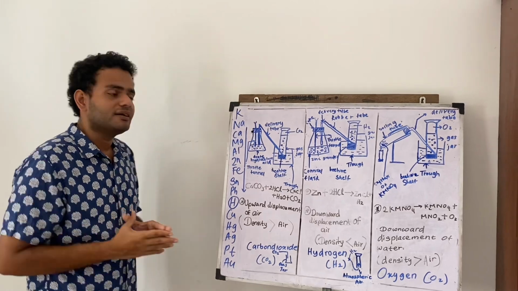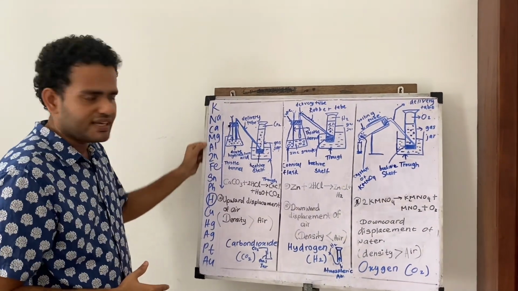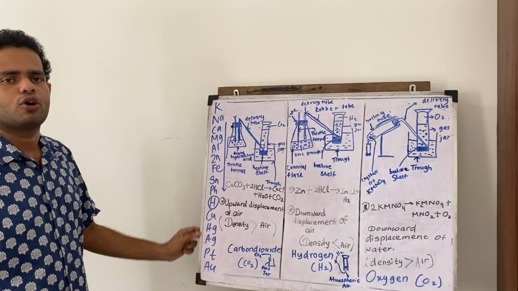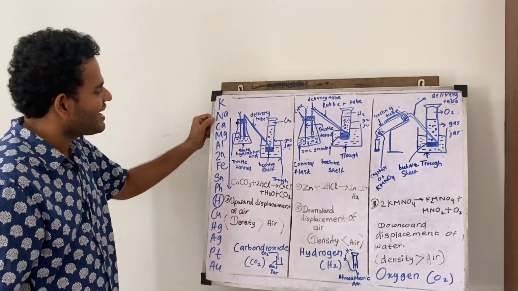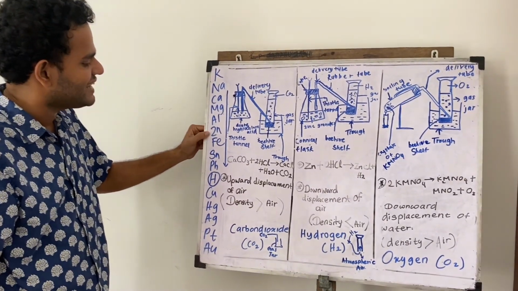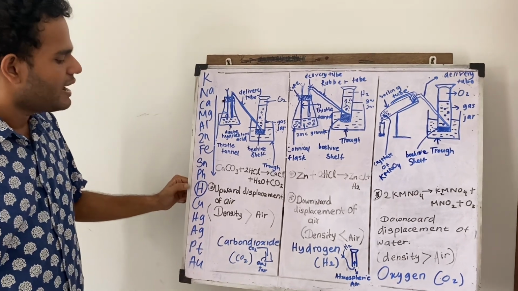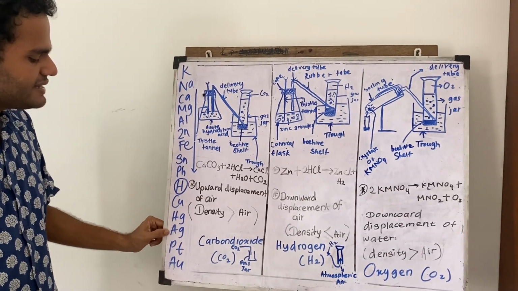Next we are going to talk about the most important thing, the activity series. Son, I gave you a short way to remember this activity series. The order is: K, Na, Ca, Mg, Al, Zn, Fe, Sn, Pb, hydrogen, copper, Hg, Ag, Pt, Au.